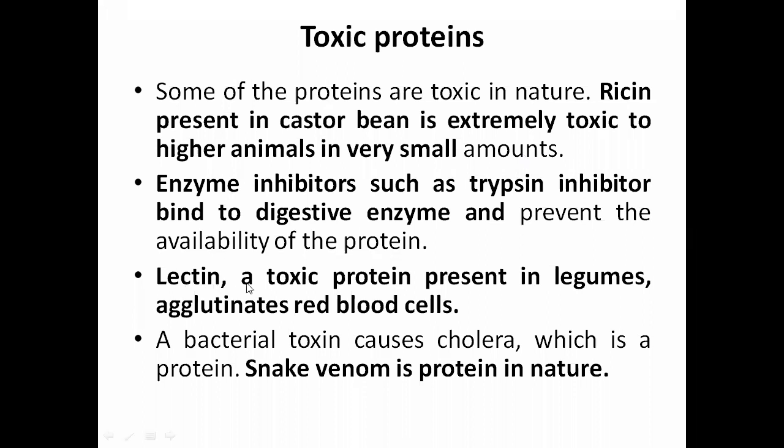Then lectin, a toxic protein present in legumes, agglutinates red blood cells. The bacterial toxin that causes cholera is a protein. Snake venom is protein in nature.